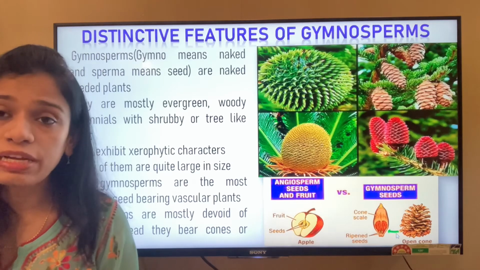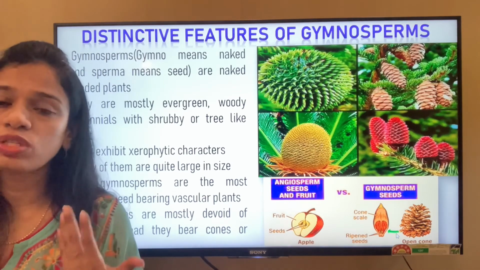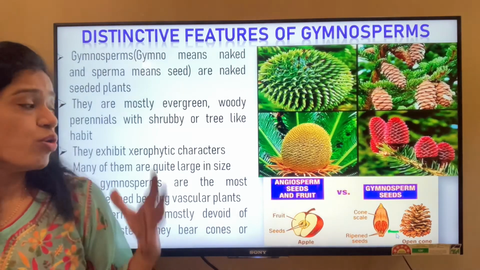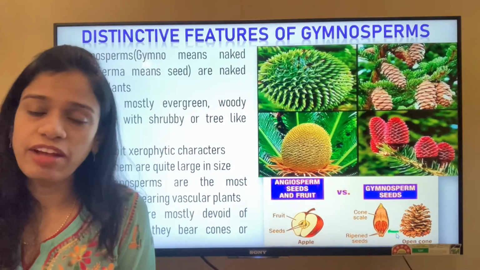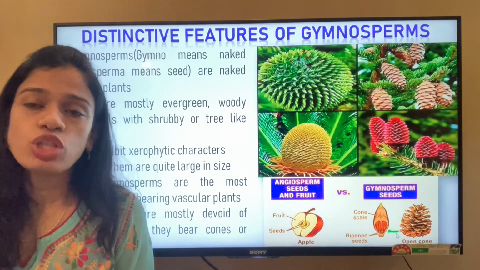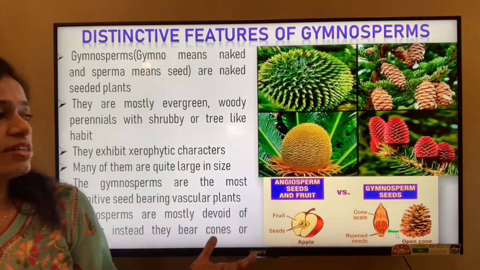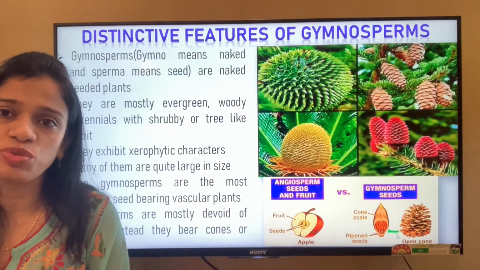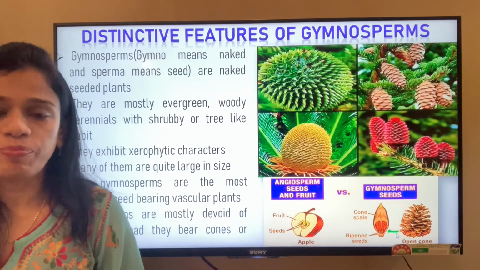They are mostly green in nature because they are evergreen types, mostly seen in the cooler climates, and they are woody in nature and very primitive vascular plants. So these are more or less the characters common in the gymnosperms, and these are the beautiful cones that you get to see for the gymnosperm. These are really very beautiful to see when you see them on the tree.